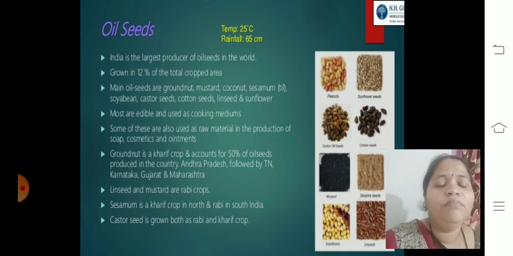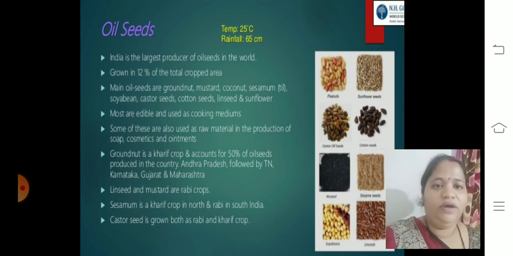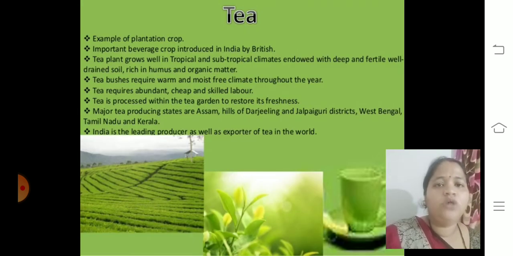So children, it is very important to read which crops are rabi and kharif, which crop is called rabi where, and where it is called kharif. If you have any doubt, just let me know. Next we'll talk about tea.